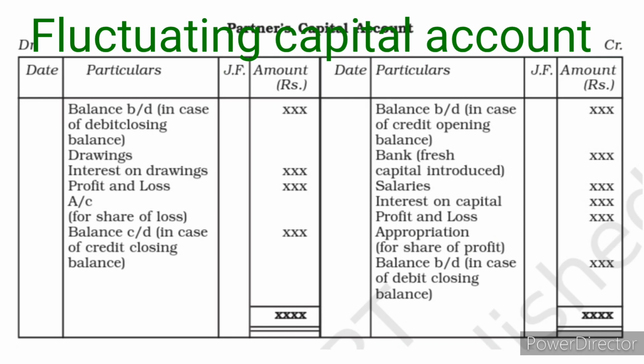In fluctuating capital account, all the items will be treated in only one single account. It will fluctuate each and every year, but the partners' fixed capital account will not fluctuate. Partners' fixed capital account will always show a credit balance, but the fluctuating capital account sometimes may show negative balances. That is most important, keep it in your mind.